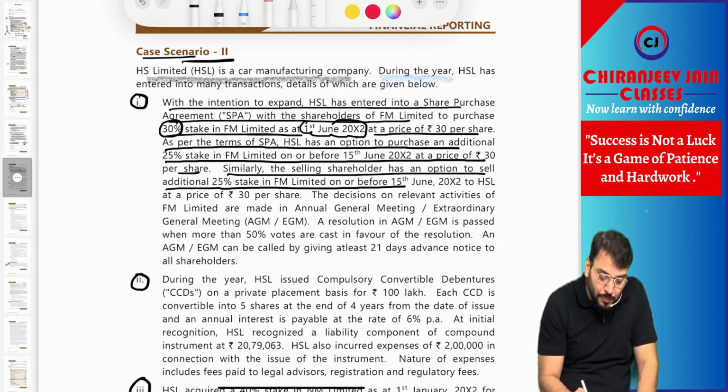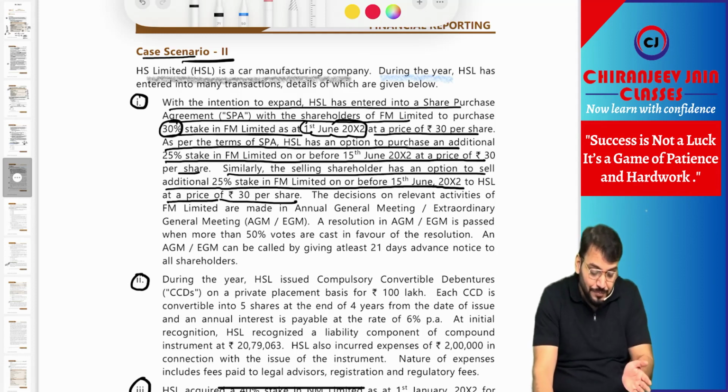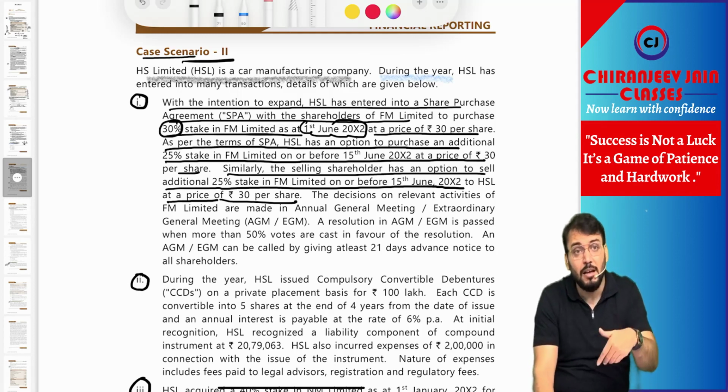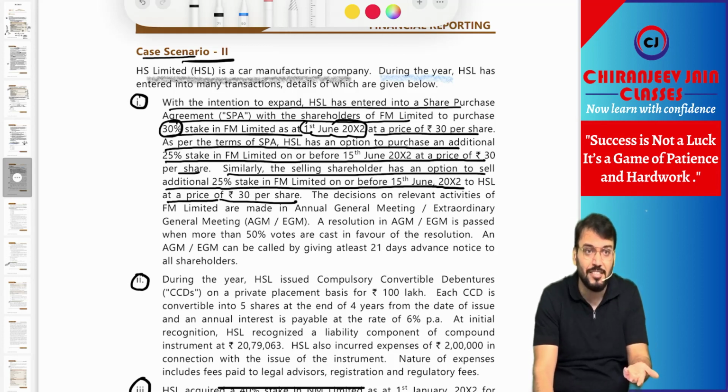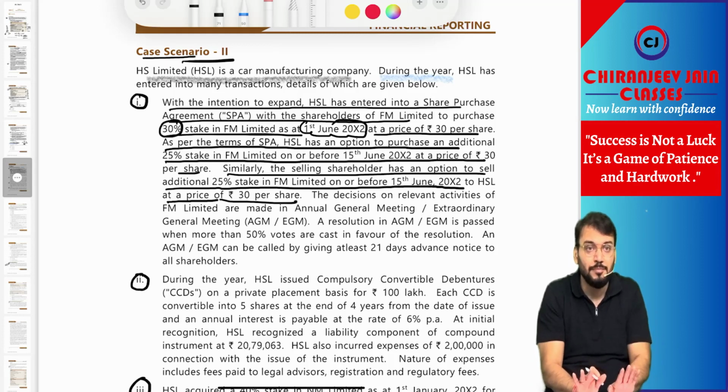Now, similarly, the selling shareholder has an option to sell an additional 25% stake in FM Limited on or before 15 June 2002 to HS Limited at a price of 30 per share. So the selling shareholder has a put option also. It means it is substantive because that will always be exercised. Understood? So this potential voting right is now substantive.